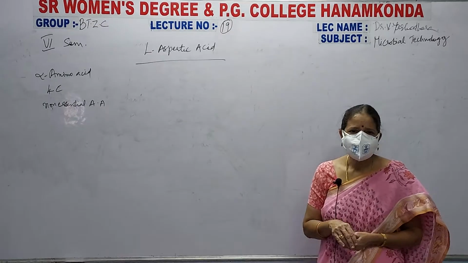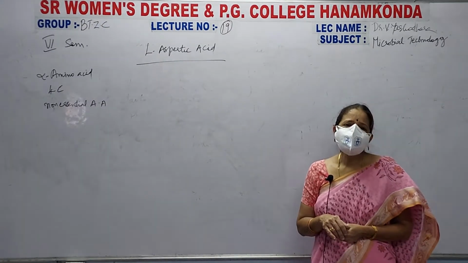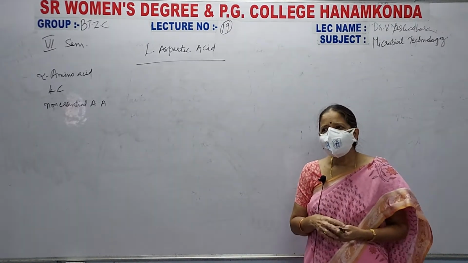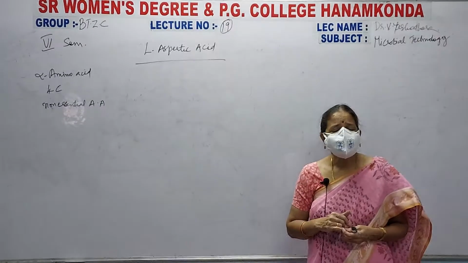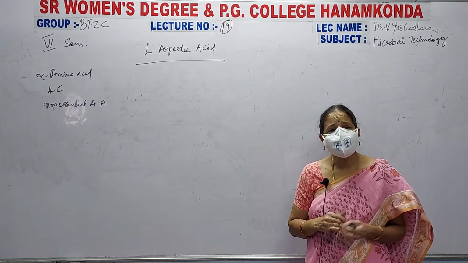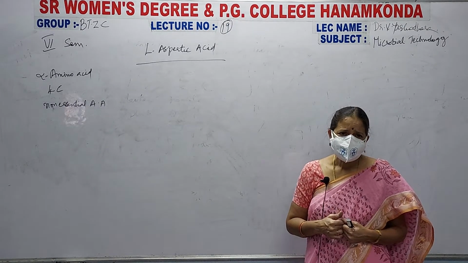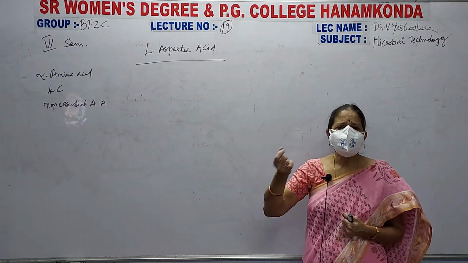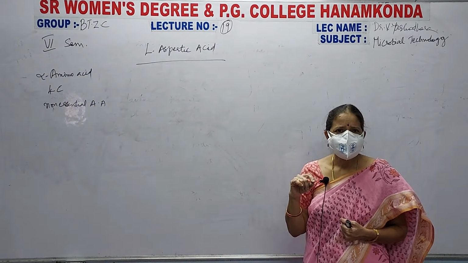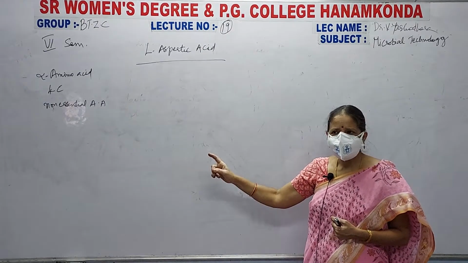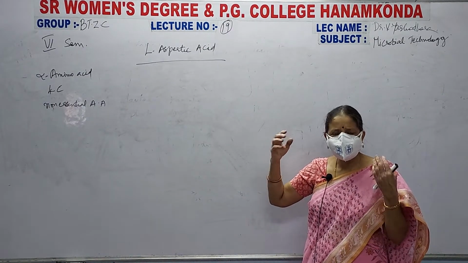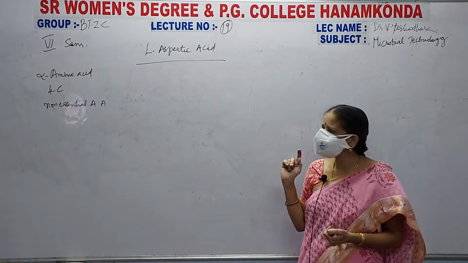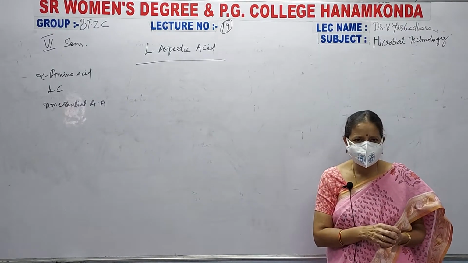But in some people, though they are non-essential, they are sometimes not synthesized properly in the body because of health conditions. Then they should be given in the form of tablet or food. Our body has the capacity to synthesize these non-essential amino acids, such as your L-aspartic acid.